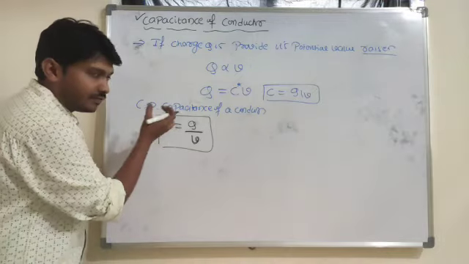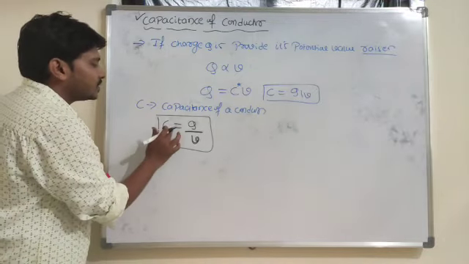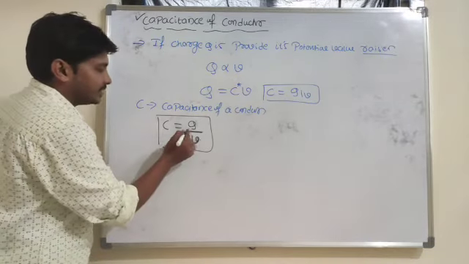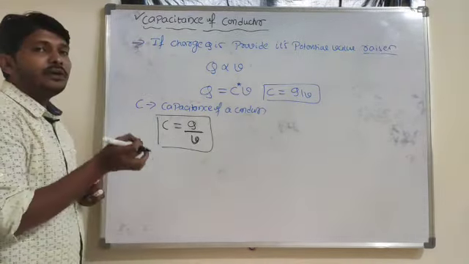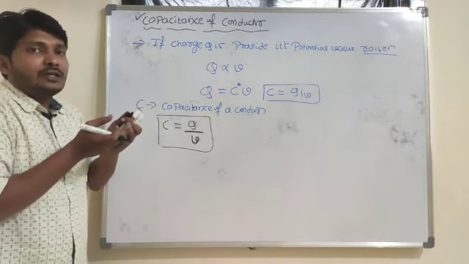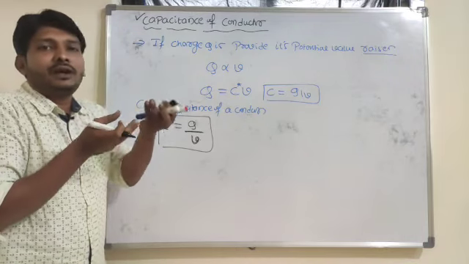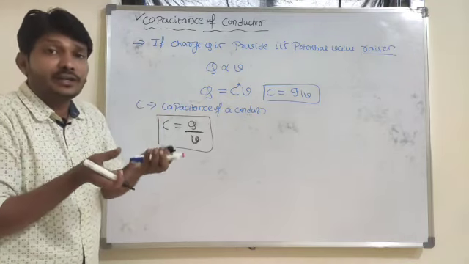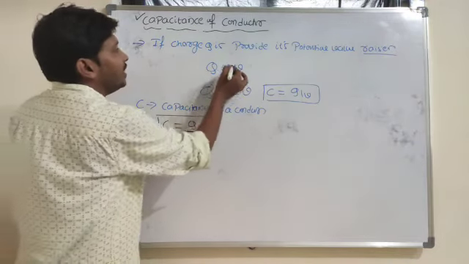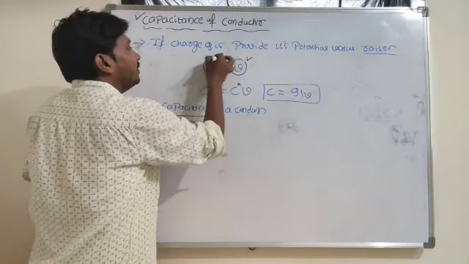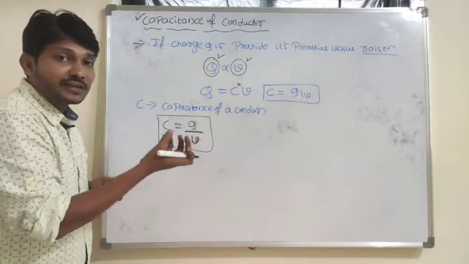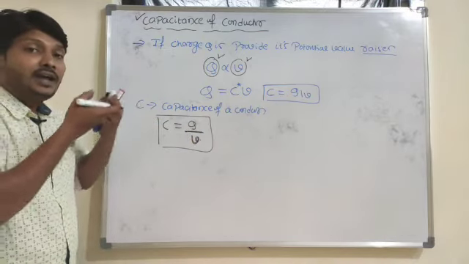How will you define the concept of capacitance here? It is the ratio of charge required to raise the potential. For example, in order to increase the potential of any conducting material, what do I have to do? I have to provide more charge. If you increase the charge, then its potential value will rise.